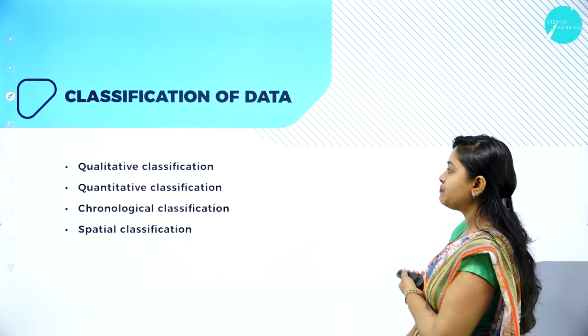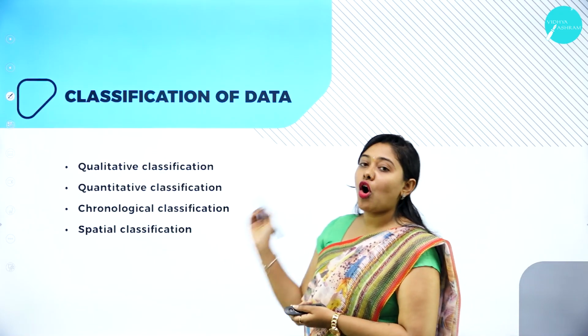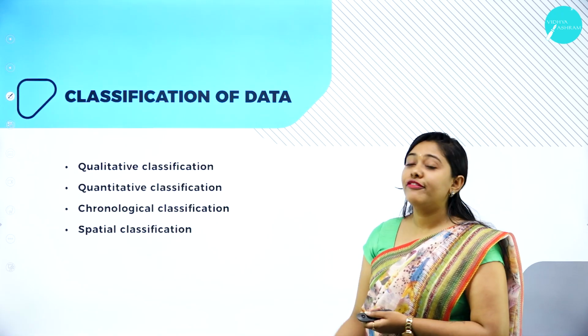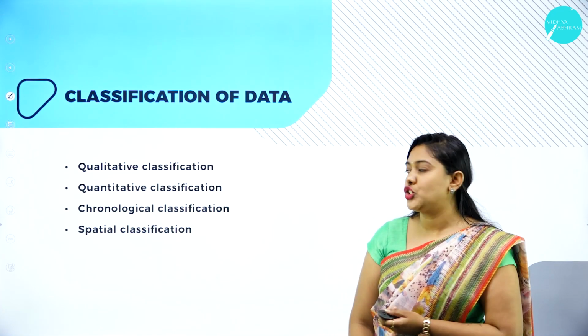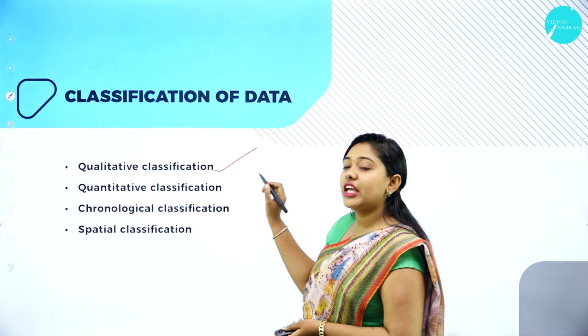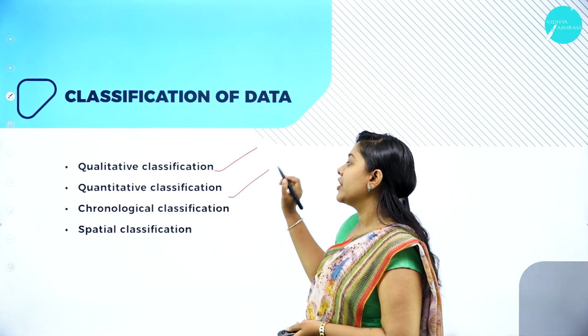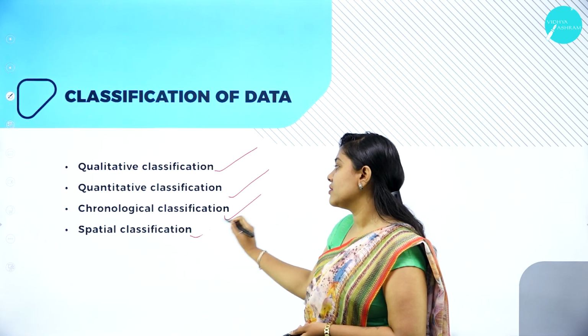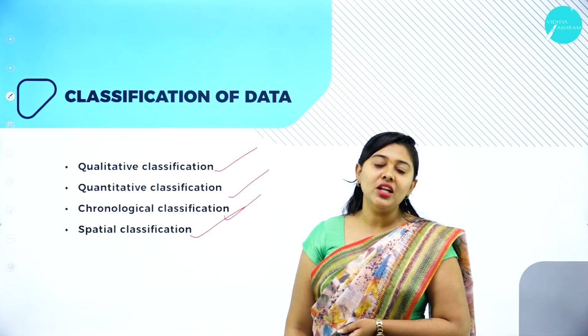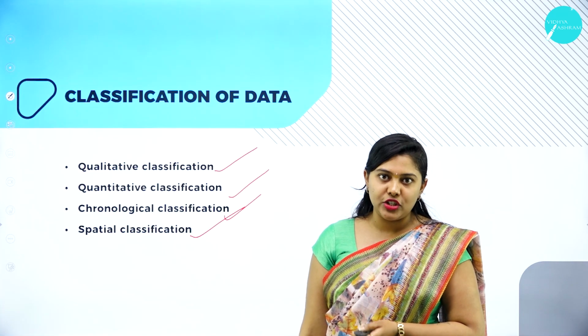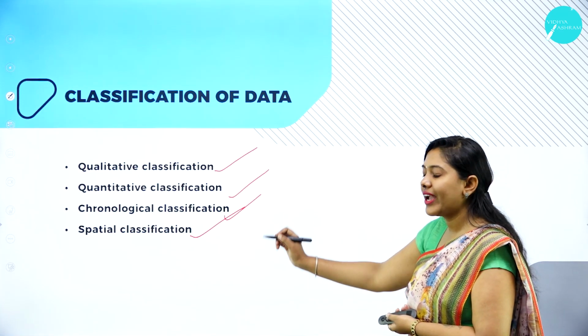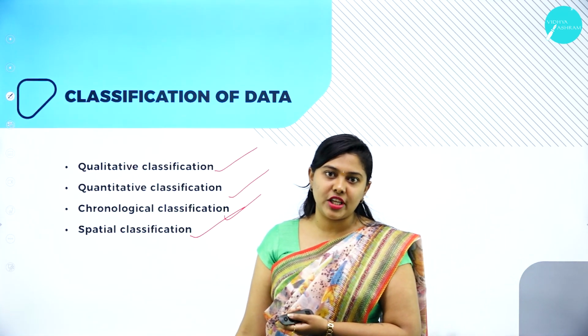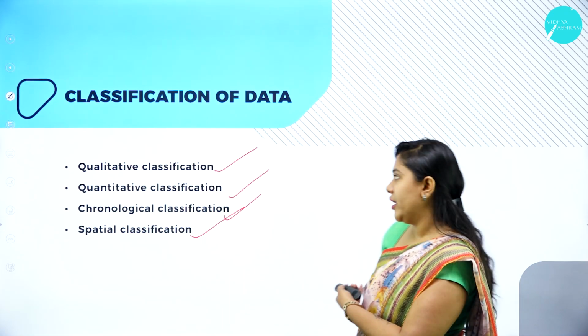Moving further, classification of data can be done in 4 different ways: qualitative classification, quantitative classification, chronological classification, and spatial classification, which is also called geographical classification. Moving forward, let us look at each one of the classifications one by one.